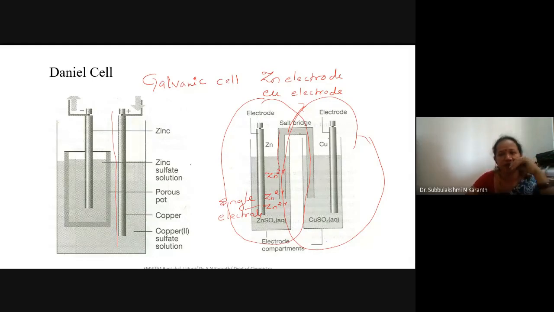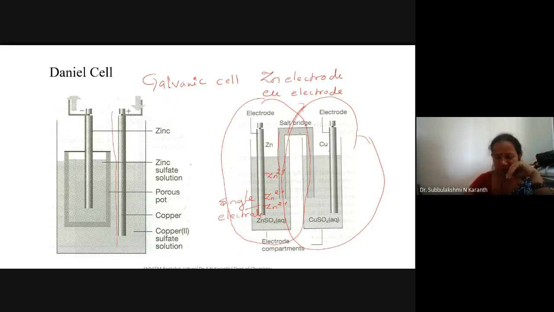In the same way, the other electrode, copper, is dipped in a cupric sulfate solution, and these two electrodes are connected by means of a salt bridge. So one electrode acts as an anode. How is the current generated? By passing electrons from one electrode to another.